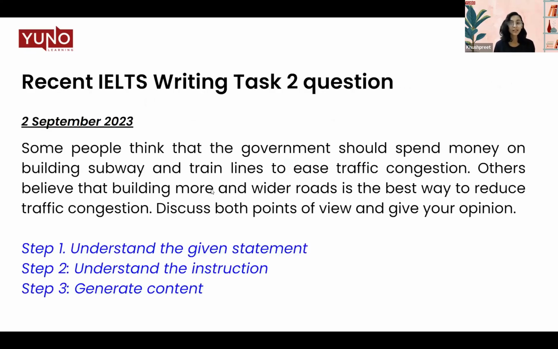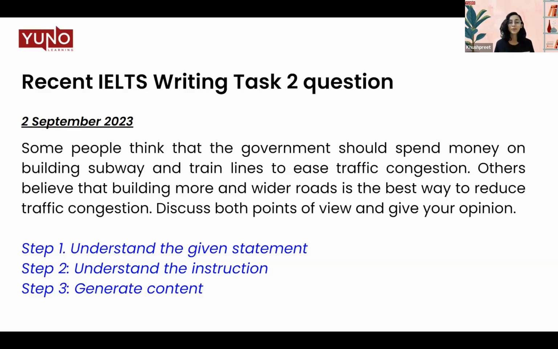So the recent IELTS writing task 2 question that we are going to discuss was asked on 2nd of September 2023 this year. And the question is, some people think that the government should spend money on building subway and train lines to ease traffic congestion. Others believe that building more and wider roads is the best way to reduce traffic congestion. So there are two sides in this argument. And then the question says, discuss both points of view and give an opinion.